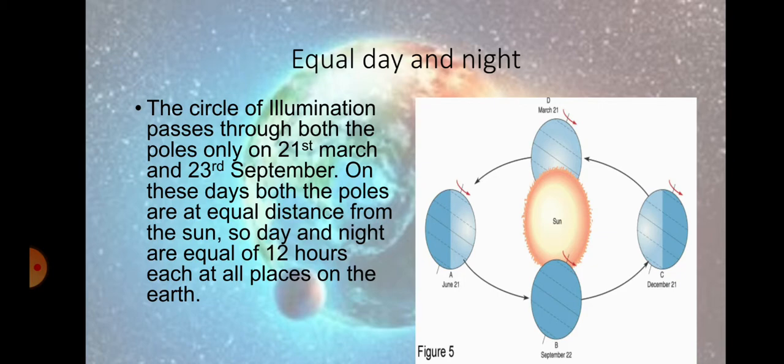You can see this on your screen. On these days, both the poles are at equal distance from the sun, so it is known as equinox also. So day and night are equal, 12 hours each, at all places on the earth.